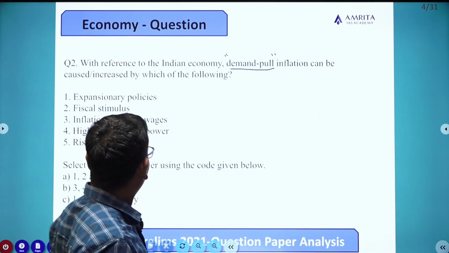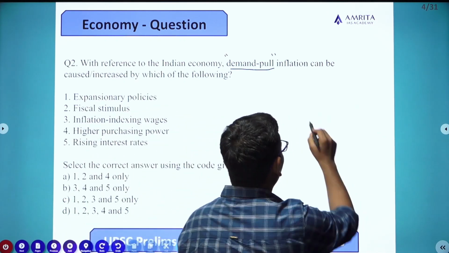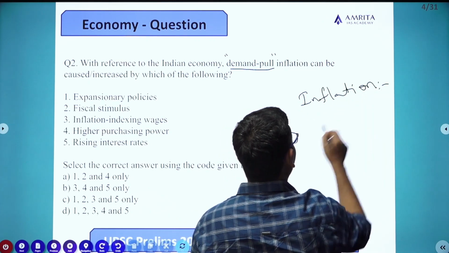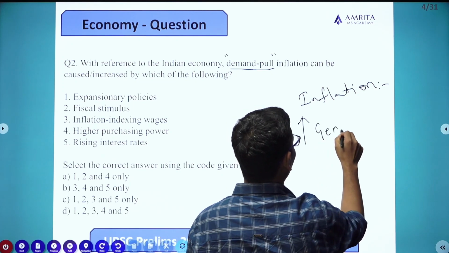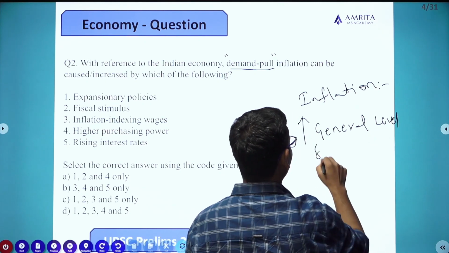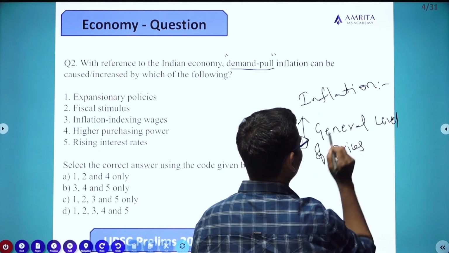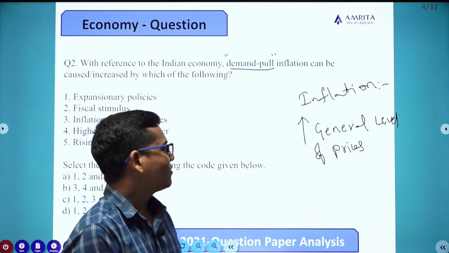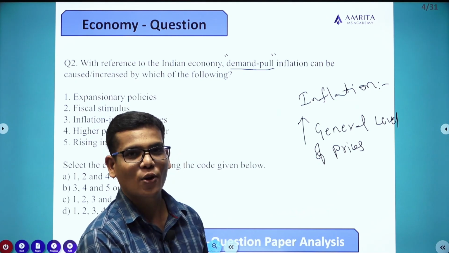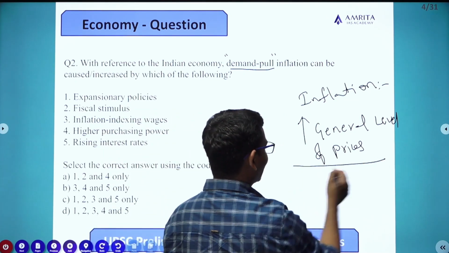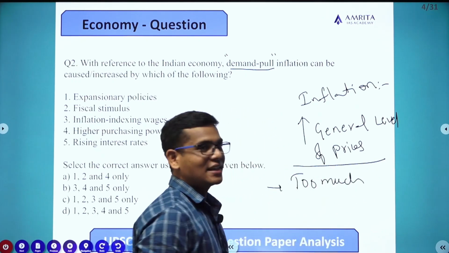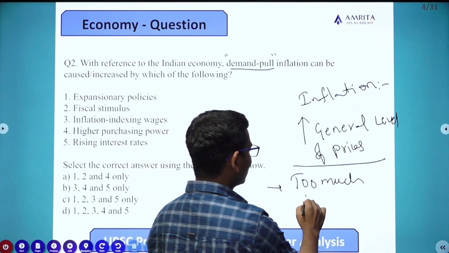So before I come to the selection process, first of all, what is inflation? Inflation means the increase in the general level of the prices of goods and services in an economy. In other words, I can say, if too much money is chasing too little goods,